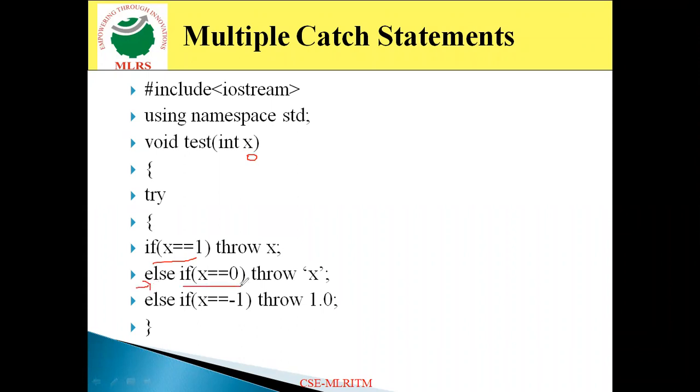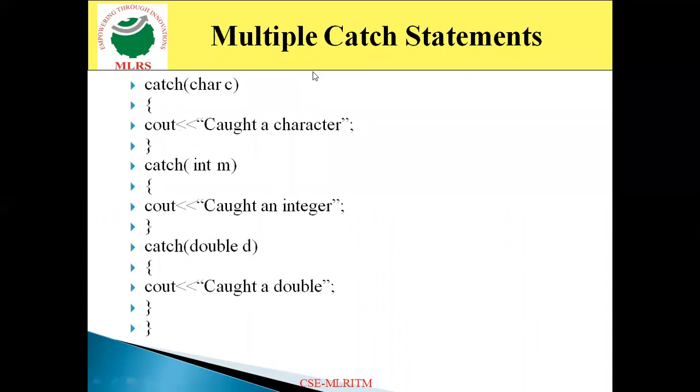In the else part, again if x double is equal to 0, now my x value is equal to 0, so it matches. So it executes throw x. Throw x indicates here x is of character type. So now it is going to execute the appropriate char catch block. Now come to this one here, catch char c. There it throws the char type. Now here the catch block also consists of char type, so both are matched. So it executes caught a character. So now likewise, it is going to perform the appropriate action based on the throw statement.